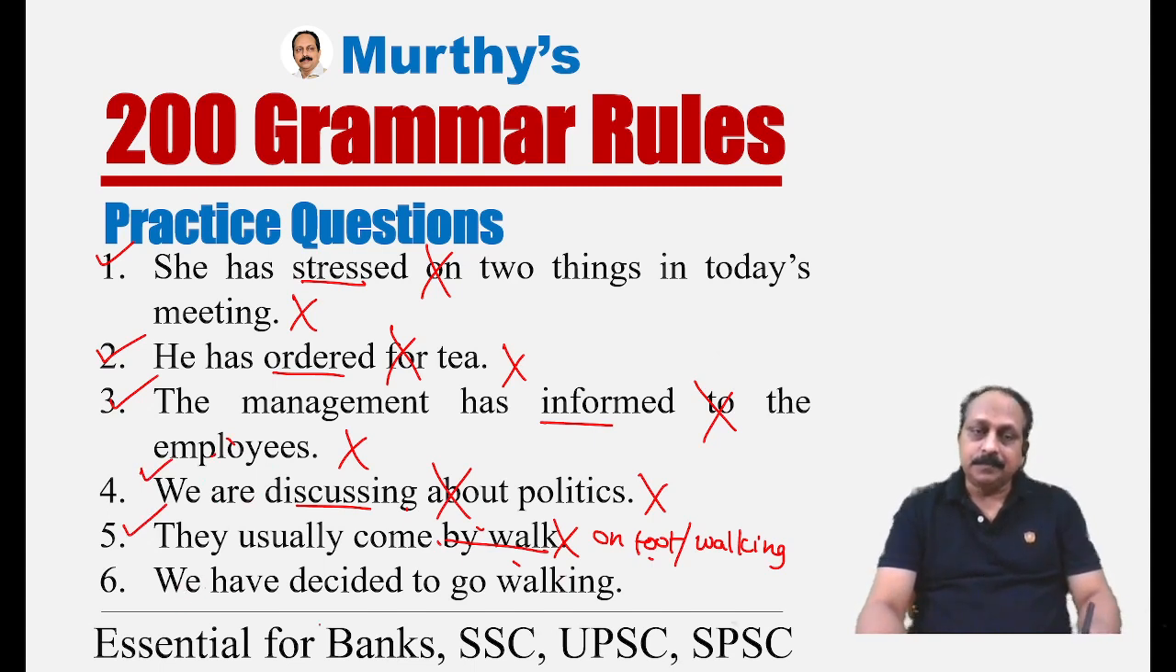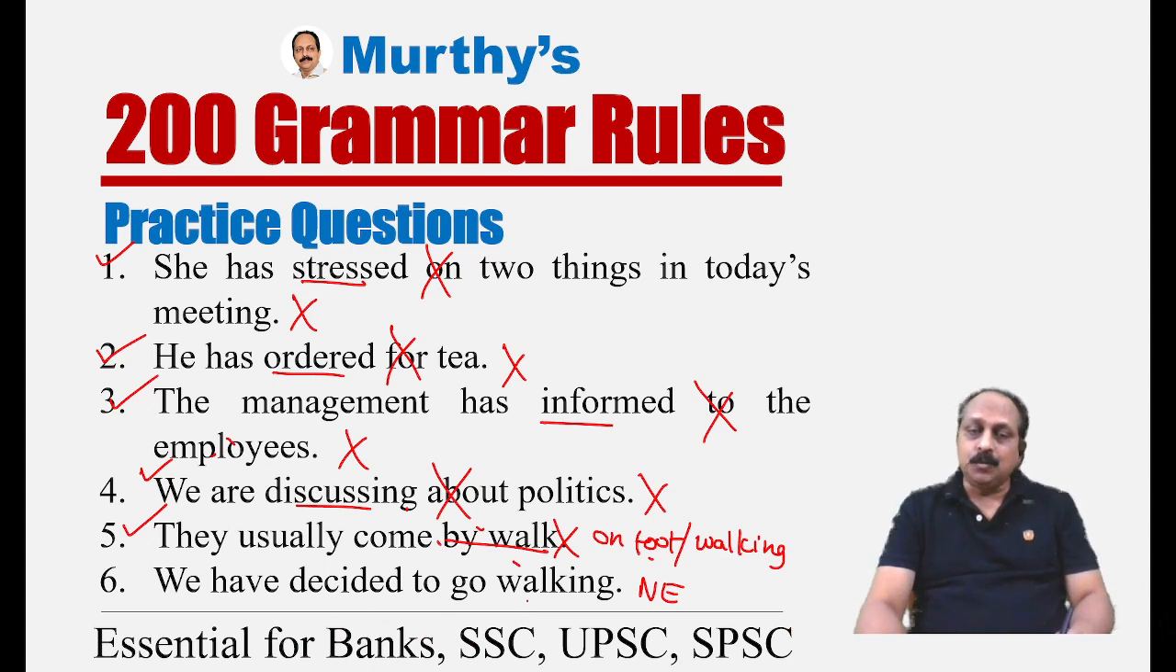Question number 6. We have decided to go walking. We have decided to go walking. Nothing wrong with this, no error. We have decided to go walking. We have decided to go shopping. A lot of Indians think this sentence is wrong because generally we say something different; there is a different sentence pattern or syntax. What is it? We have decided to go for a walk. Everyone knows that. We have decided to go for a walk. That is also correct. But here, another pattern. We have decided to go walking. We have decided to go swimming.